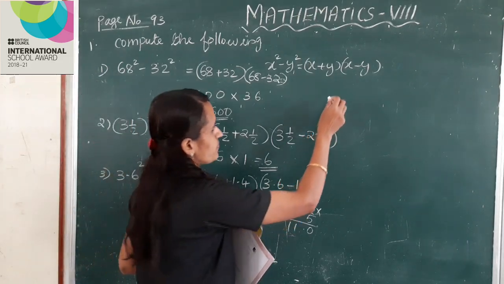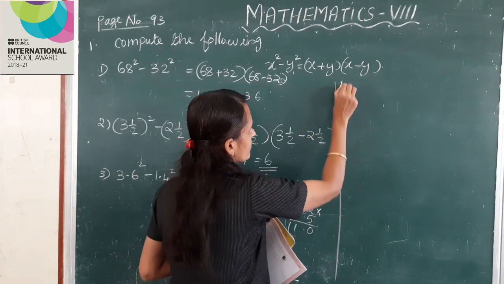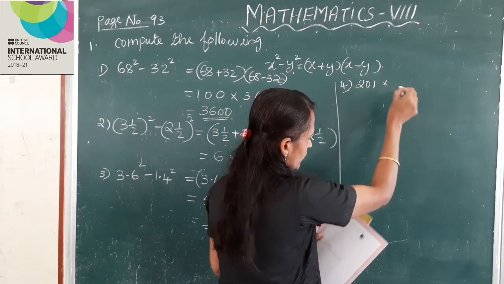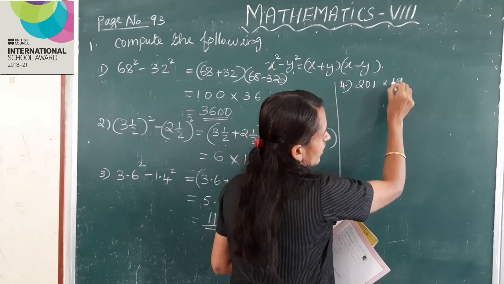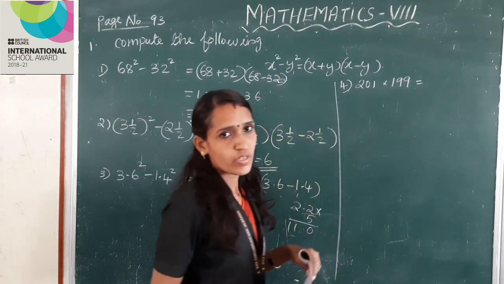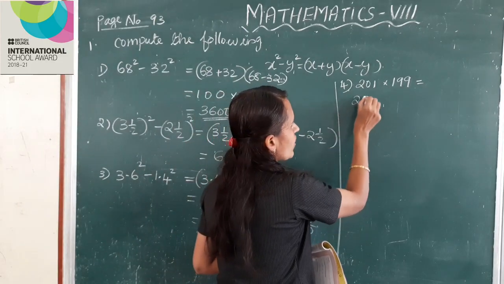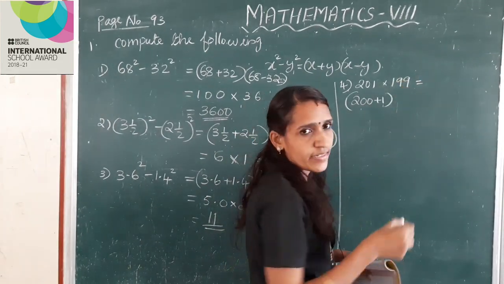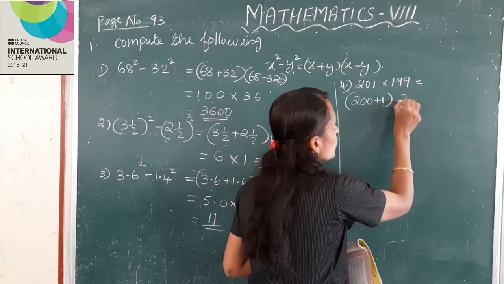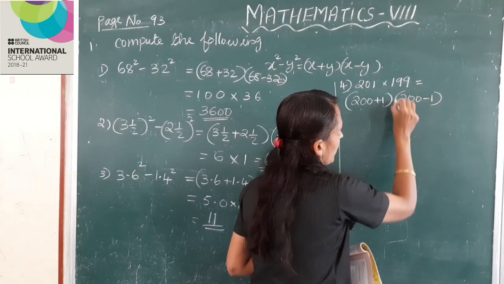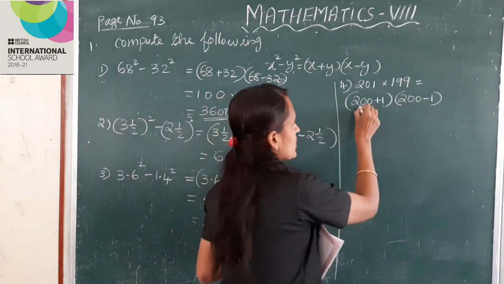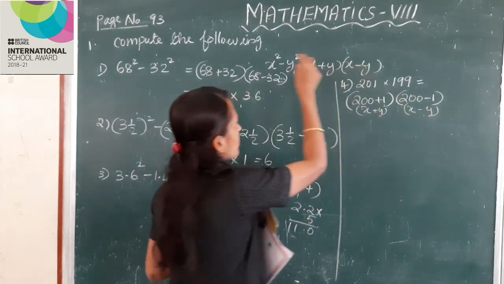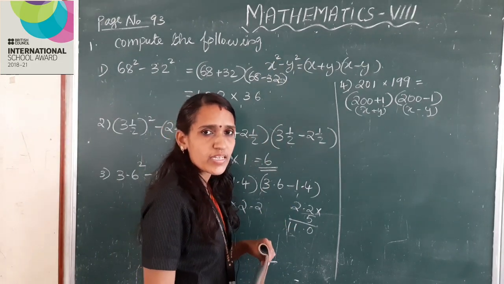Next, fourth one. 201 into 199. This can be written as 200 plus 1 into 199 can be written as 200 minus 1. This is the form x plus y into x minus y. X plus y into x minus y is x square minus y square.